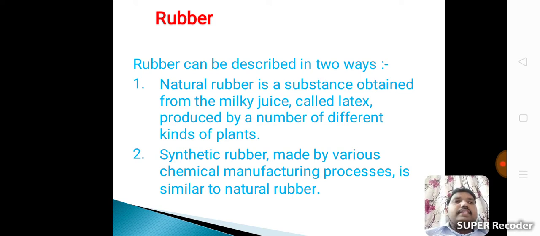Synthetic rubber, made by various chemical manufacturing processes, is similar to natural rubber.